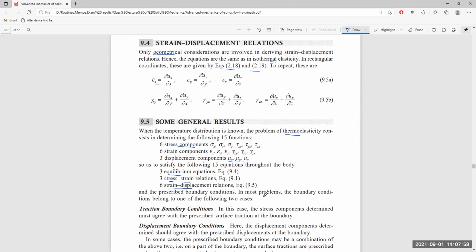In most problems, the boundary conditions belong to one of two cases. First, the traction boundary condition: the stress components determined must agree with the prescribed surface traction.